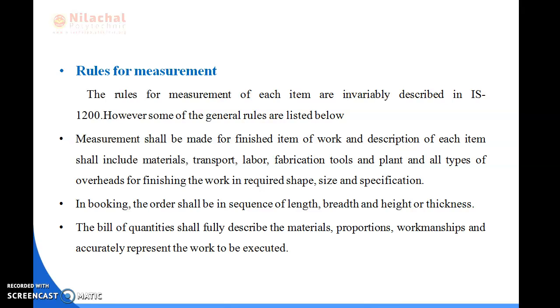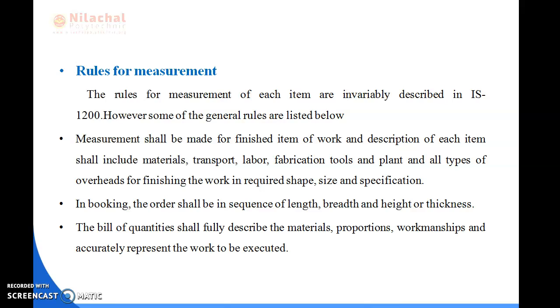Then in booking, the order shall be in sequence of length, breadth and height or thickness. The bill of quantity shall fully describe the material, proportion, workmanship and accurately represent the work to be executed.